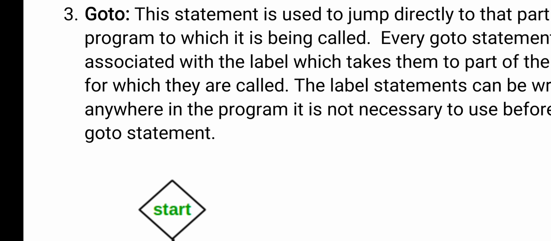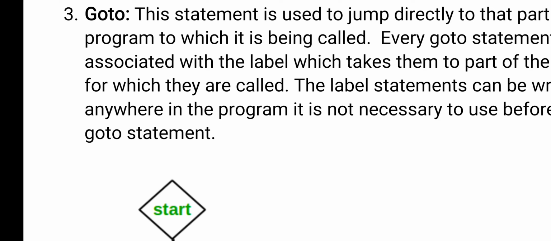Now, the next one is the goto statement. In the name itself you have a definition. Using a goto statement, the user can go from one section of the program to another section of the program. Here goto also comes under the jump statement. If the condition is true, the user can jump from one section to another.